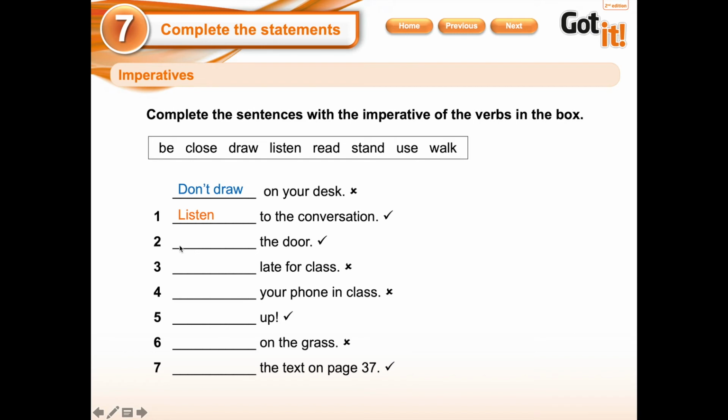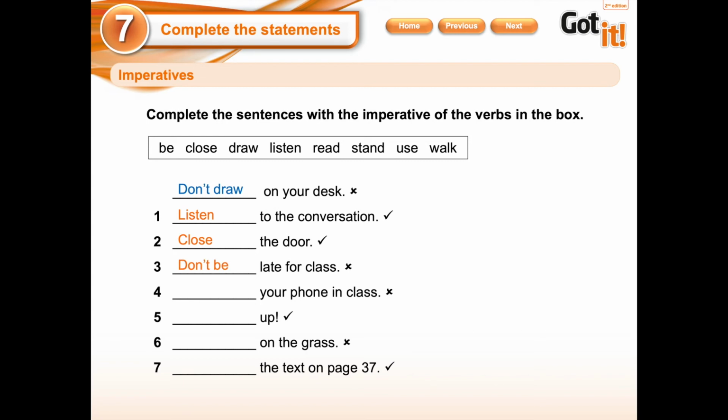Let's go with number 2. The door. What is the action that I do with the door? Let's see, and it's positive too. Close the door. Okay, let's go with number 3. "Late for classes." And here it is negative, so you're going to use don't. But what is the word that I have to use? Don't be late for class.